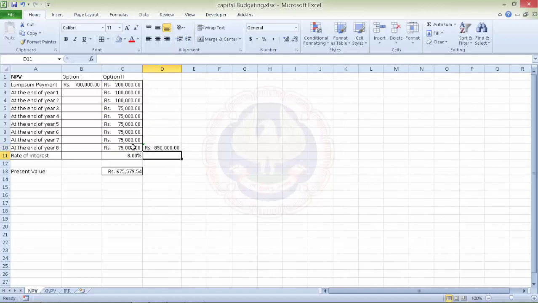Now, even though friends, it could look like that we are getting more money in option 2, but if we consider the time value of money, then it is much less. It is only 6,75,000, even though as compared to 7 lakh, 8,50,000 would seem high. But if you consider the interest factor, the time value of money, in fact, in the second option, we are getting a much lower amount, which is only 6,75,000. So obviously, option 1 is better for the client as compared to option 2.